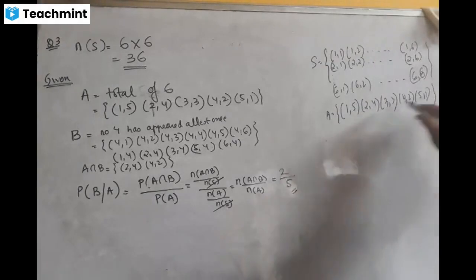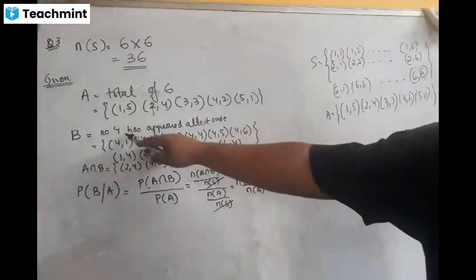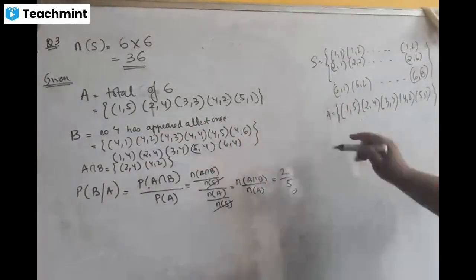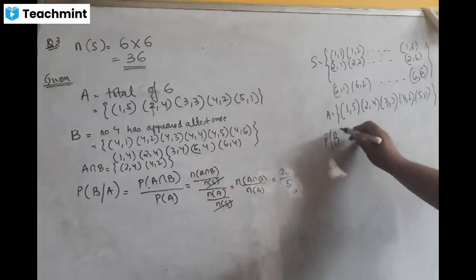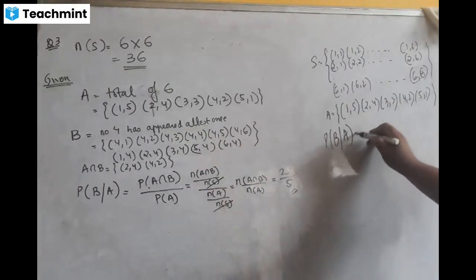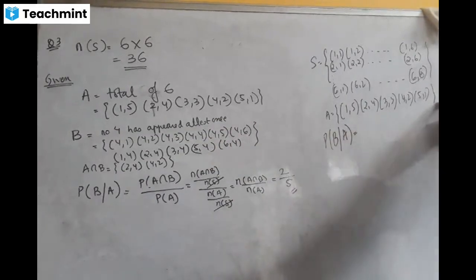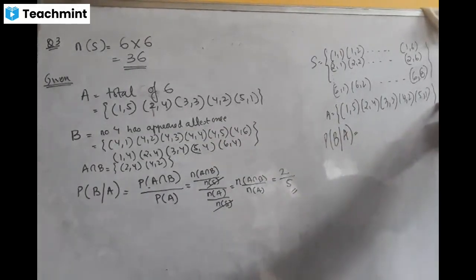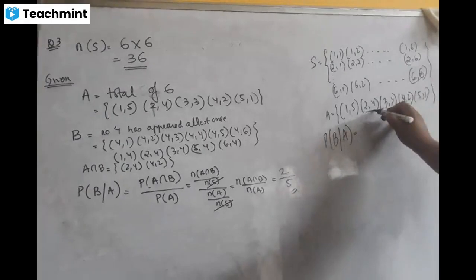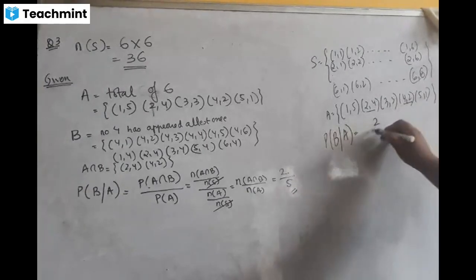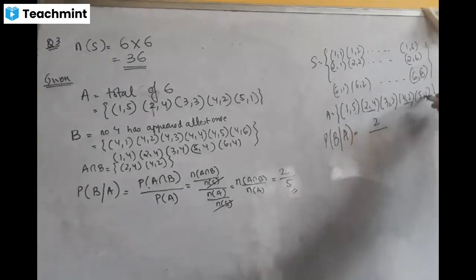So from this I have to find the probability that the number 4 has appeared at least once. So I have to find the probability of B under the condition that the event A has already occurred. Can you tell me in how many cases 4 has appeared at least once? Look, here one and here two, that means 2 divided by 1, 2, 3, 4, 5, so 5.